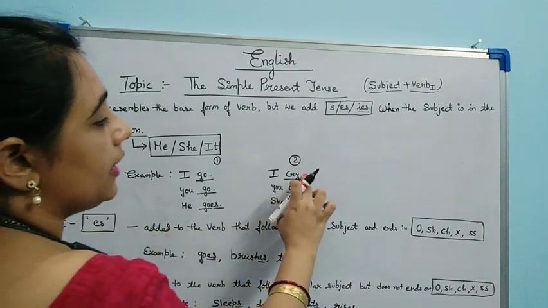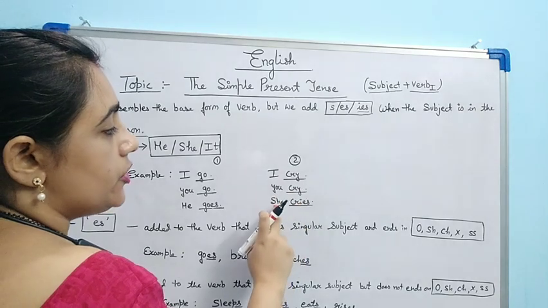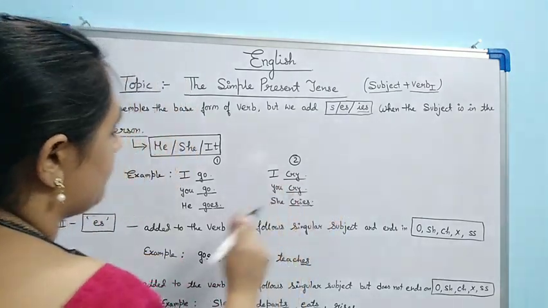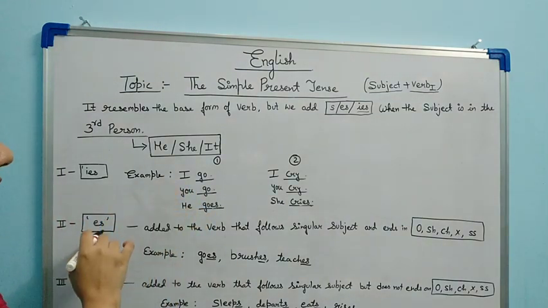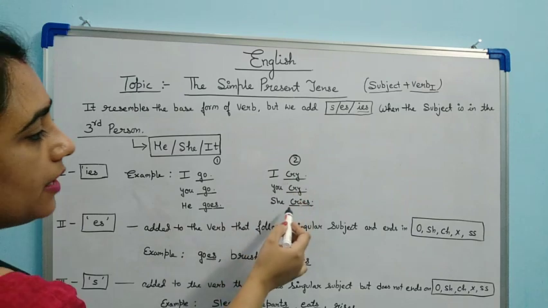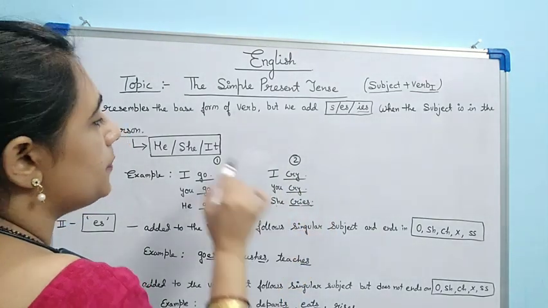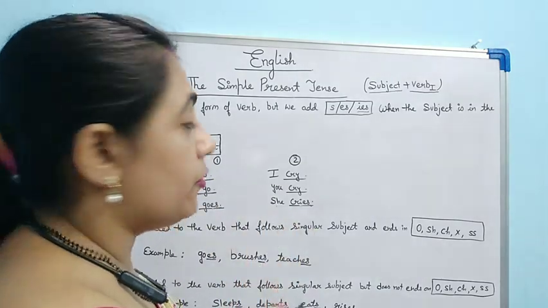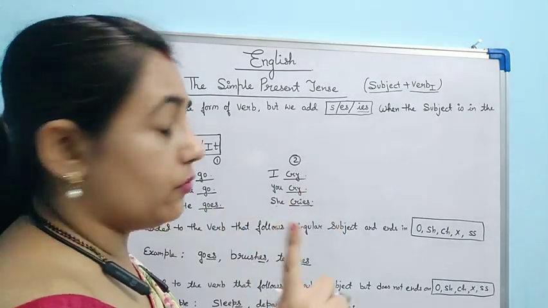Cry: I cry, you cry, she cries. This is the example for IES. She is the third person, and for she we have changed the base form of verb. For first person and second person the verb is just in its base form.